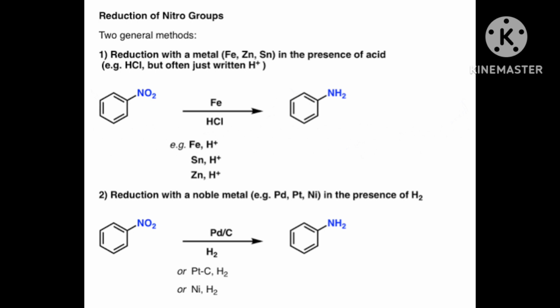NO2 will convert to NH2. How? I have told you that oxygen will go as water in presence of hydrogen, and in the place of oxygen, hydrogen will join.